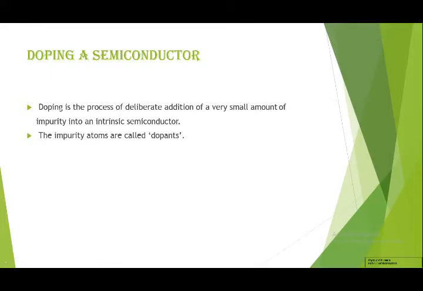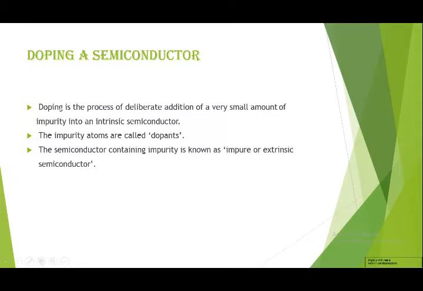It means when we add an impurity to a pure semiconductor, we get an impure semiconductor, which is also called extrinsic semiconductor. The impurity atoms which we add are called dopants. The semiconductor containing impurity is known as impure or extrinsic semiconductor.